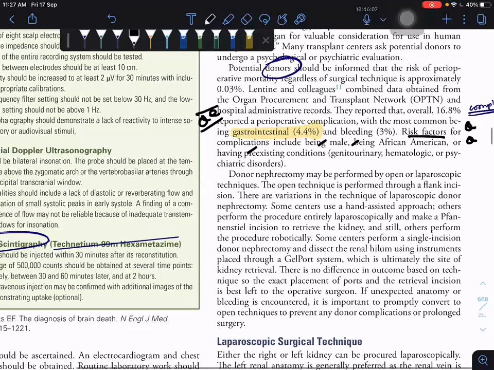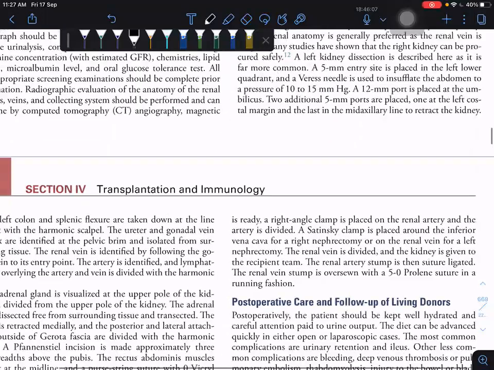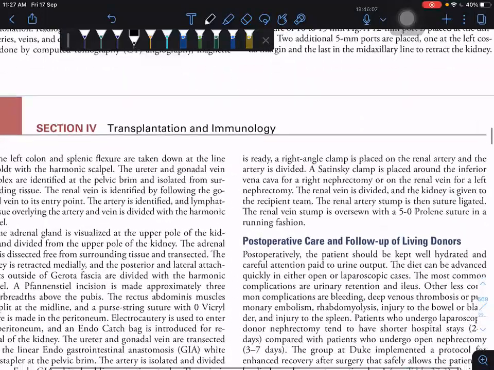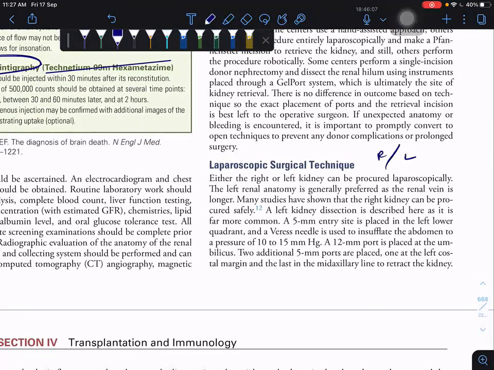And the laparoscopic surgical technique: which kidney is good to take from the donor, right or left? Left, with the longer vein. Yes, the right renal vein is shorter, so left is very suitable.